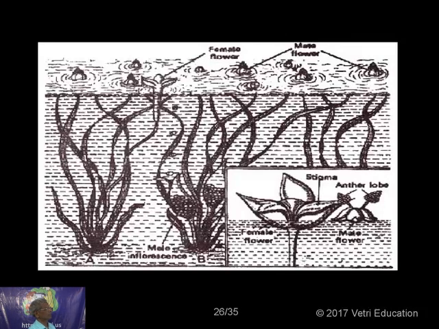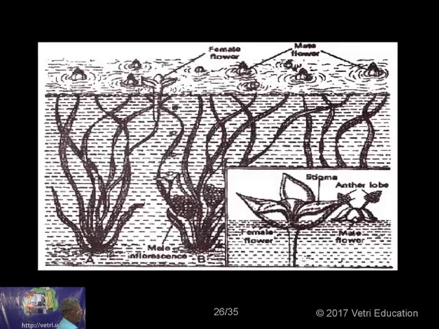This is the female flower. It has 3 petals, 3 sepals. These are the stamens in the male flower. This is the ovary. Male flowers protrude the anthers like this. By some sort of water force, they call it surface tension, the male flowers are attracted towards the female flower.